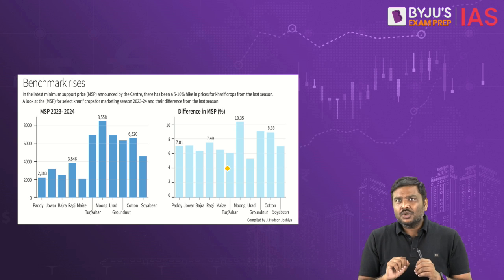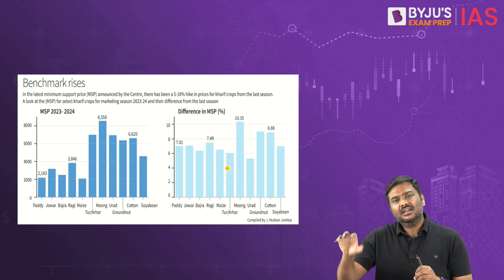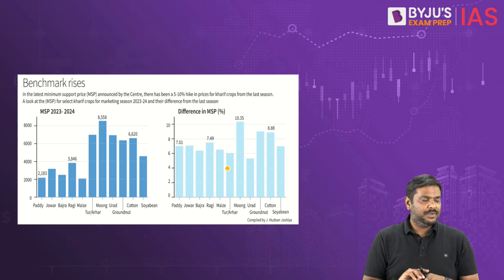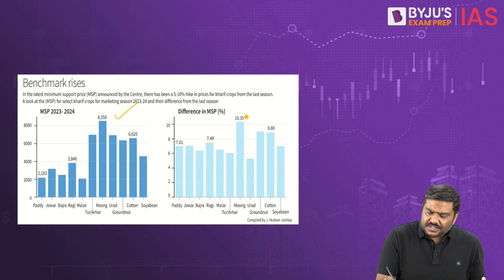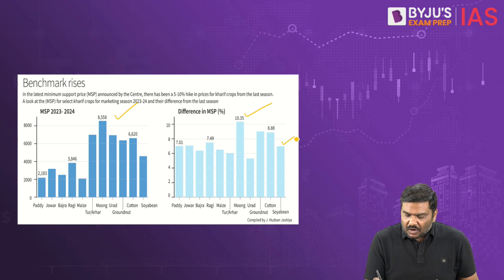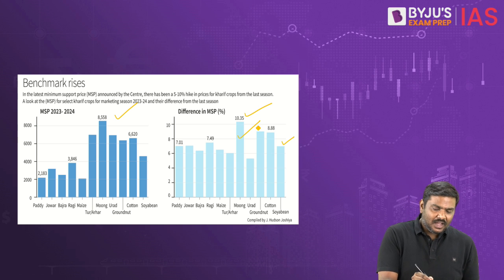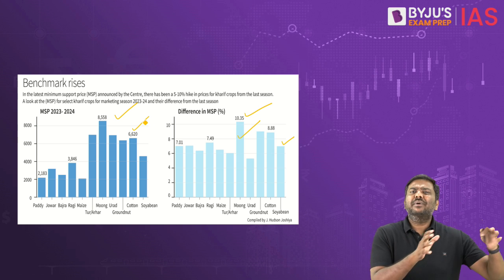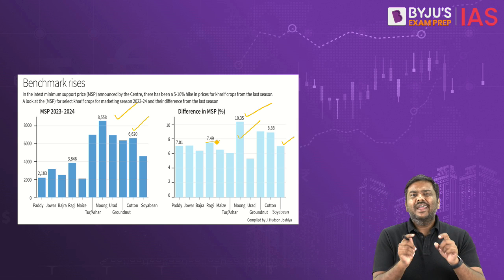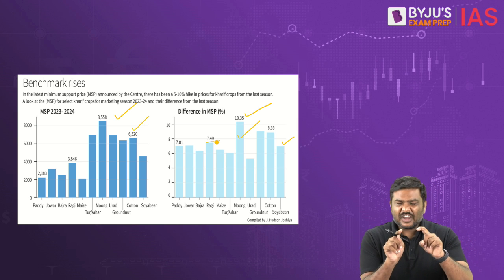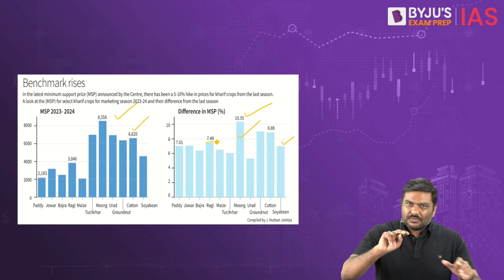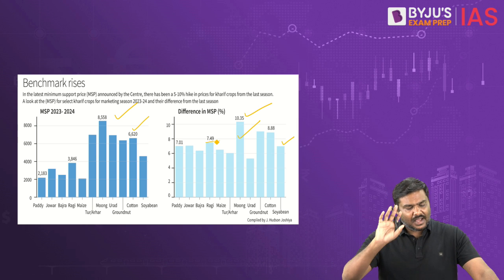So my recommendation to all of you would be to simply glance through, and memorize all these crops which are listed, which are provided under the coverage of MSP. Now, just glance through this number, do not memorize anything here. What you need to simply observe is, over a period of time, what has been the hike in the amount of MSP. That is, compared to last year, how much has been the hike in the MSP for different crops. For some of the crops, it is somewhere around 5%. For some of the crops, it is around 10%. So from one crop to another crop, a different percentage of hike has been announced.